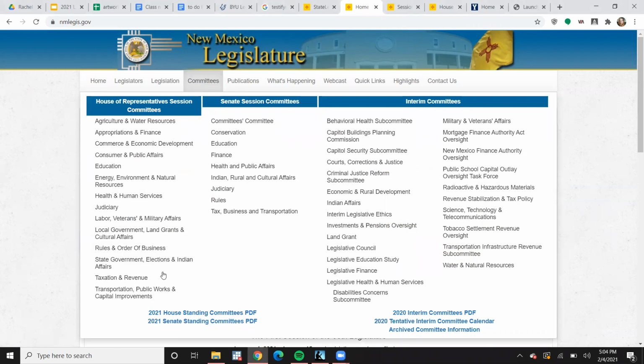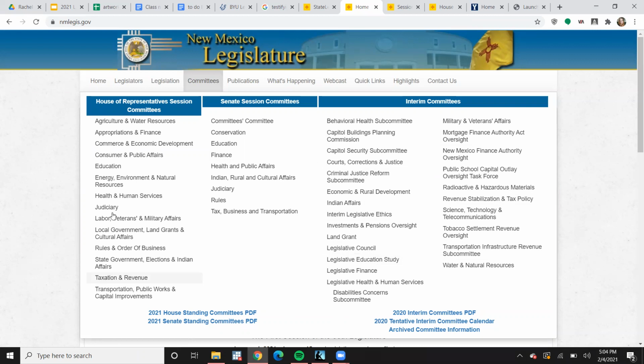These are the House committees, of course. These are the ones the Senate has. As you can notice, the Senate, which is smaller, has fewer committees that cover more broad topics, whereas the House, which has many more members, covers a lot more specific topics. These are interim committees, so these are the ones that meet when the legislature is not in session. We're not going to be really looking at those today, but just keep in mind that's what you're going to see when you're opening this up.